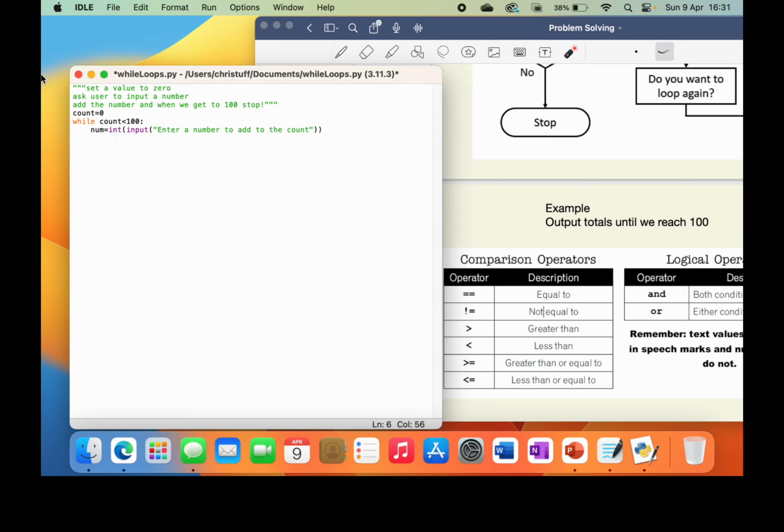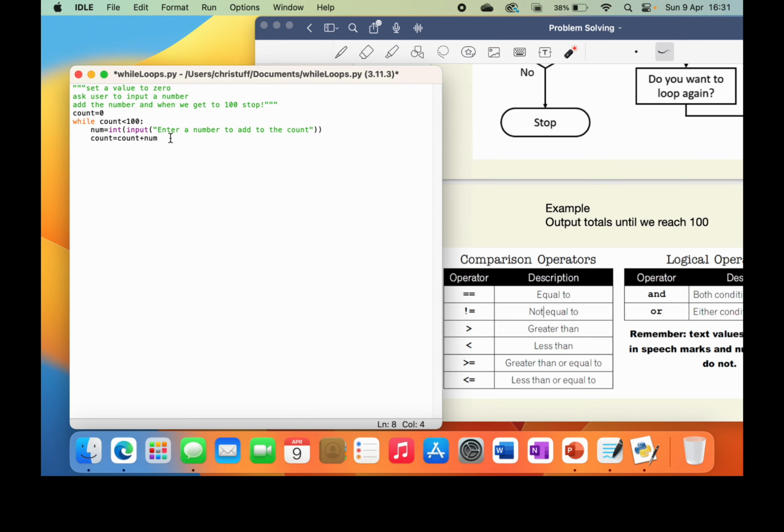And then remember, I've opened 2 brackets here, so I need to close 2 brackets here. Okay, and then I'm going to say count is equal to count, because I want the value that count already is, and then plus num. So every time I enter a num, it's going to add it to what the count already is.